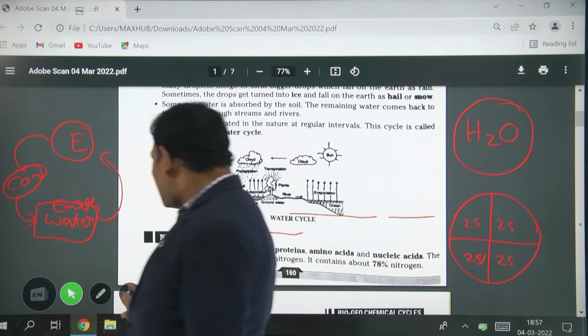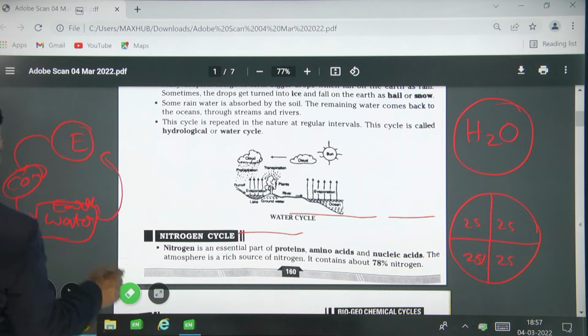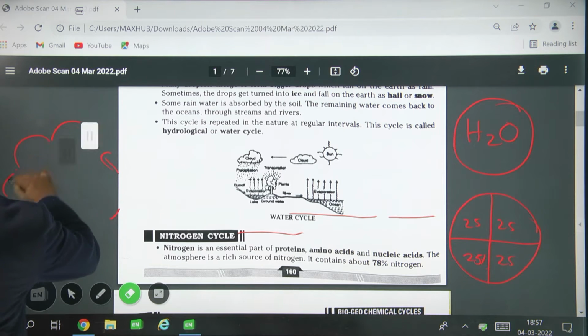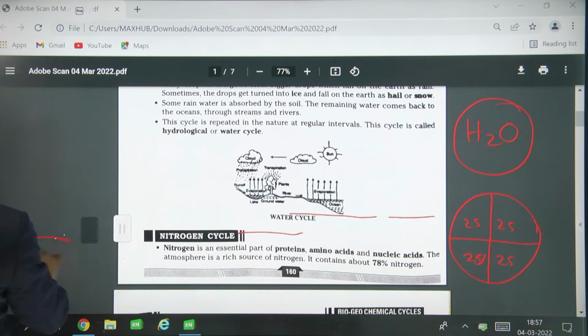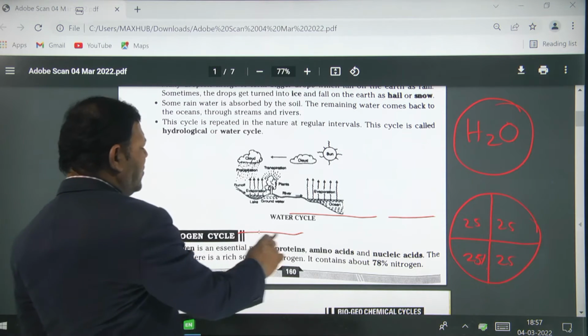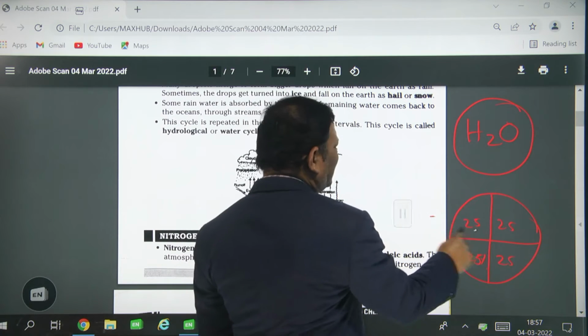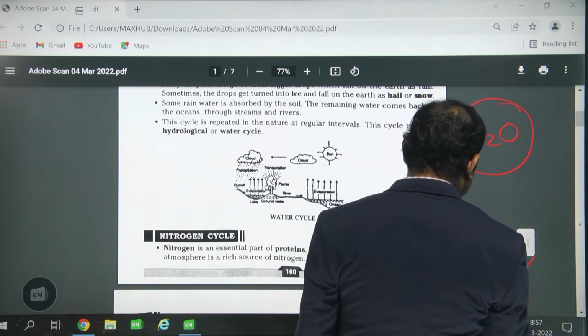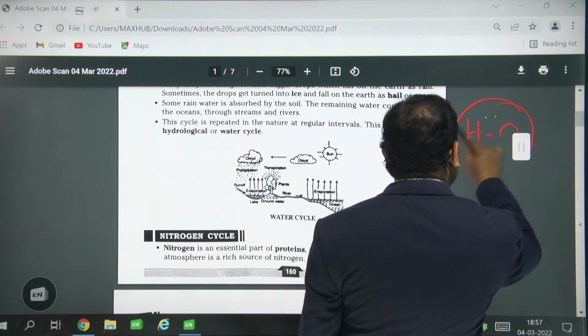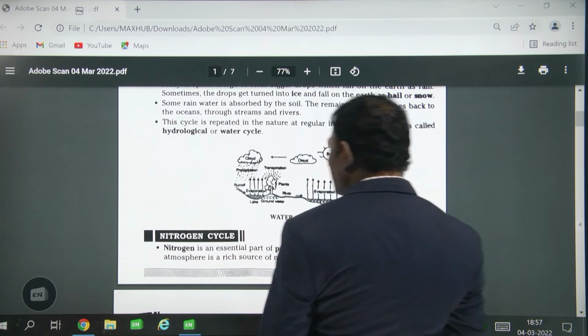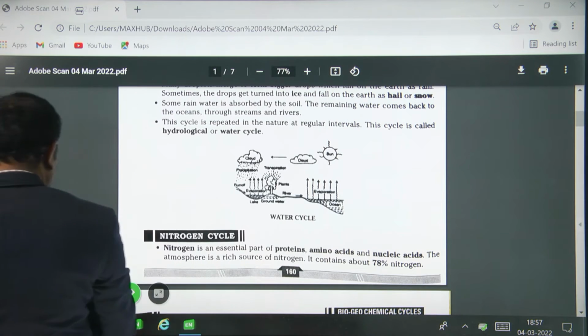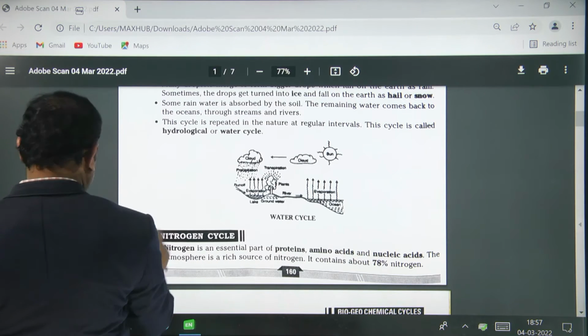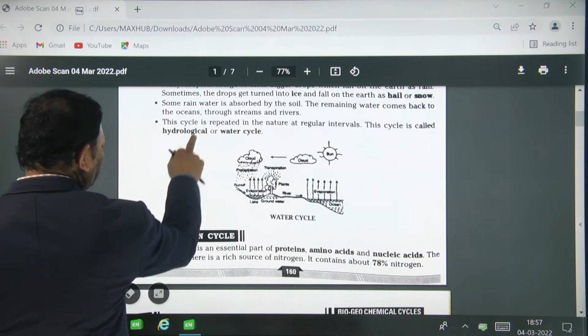So the second cycle is the nitrogen cycle. What is that? The nitrogen cycle. So what is the importance of nitrogen? For which purpose is nitrogen required? Now coming to the point, nitrogen is a very essential part of the nitrogen cycle.